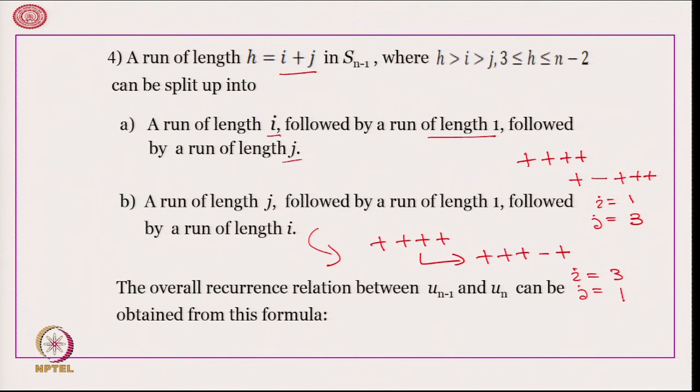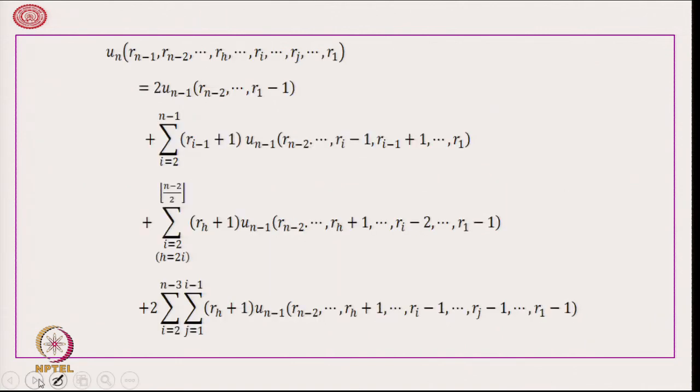The overall recurrence relation between u n minus 1 and u n can be obtained from the following formula. As you can understand, this is pretty complicated. We are not deriving it here, neither am I asking you to check the correctness of these things. It is only for you to conceptualize how runs up and down work.